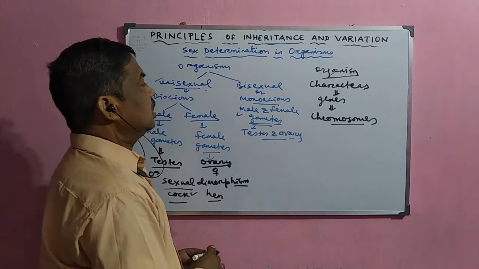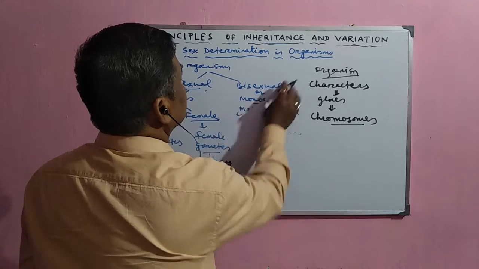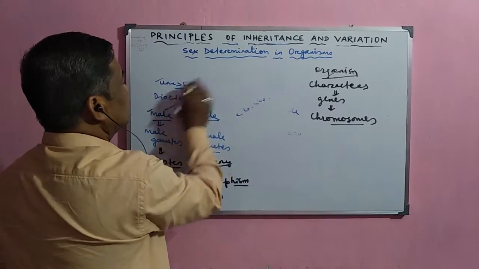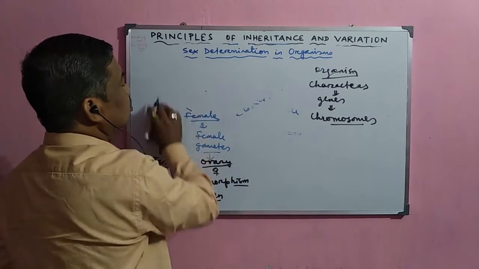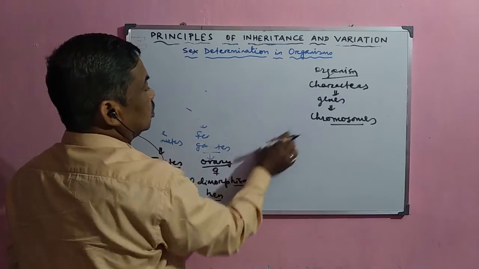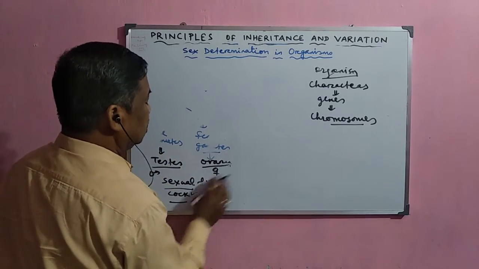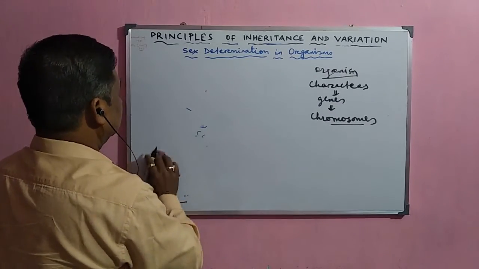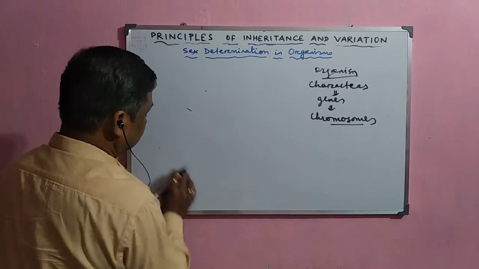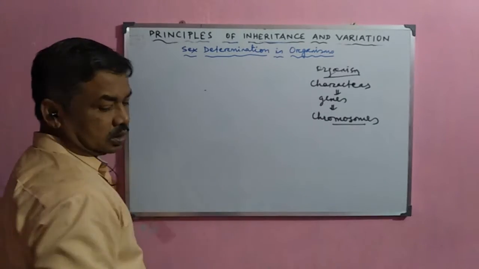Whatever characters are present in the organisms, these characters are expressed by the chromosomes. Now, the chromosomes present in the body of the organisms are normally of different types on the basis of their expression of the character.